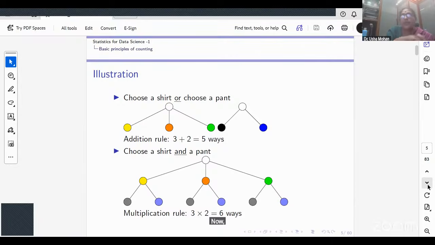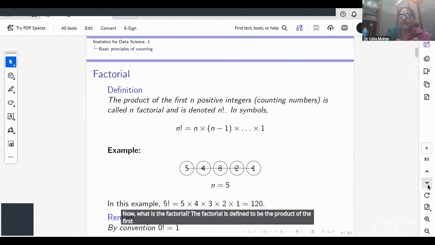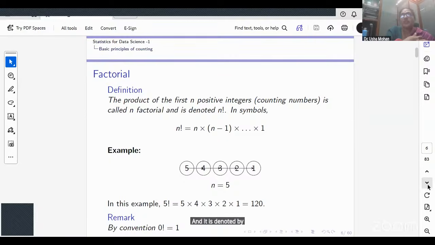Now, why do we care about the addition rule or the multiplication rule? The multiplication rule is what helps us define the notion of a factorial. Now, what is a factorial? The factorial is defined to be the product of the first n positive integers, and it is denoted by n into n minus 1 into n minus 2 up to 1. By convention, 0 factorial is equal to 1.